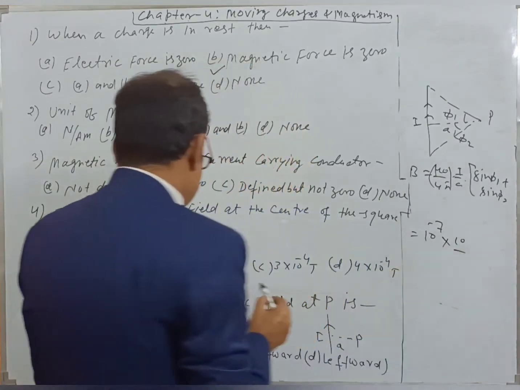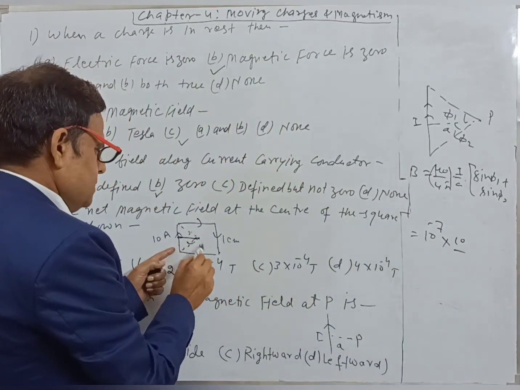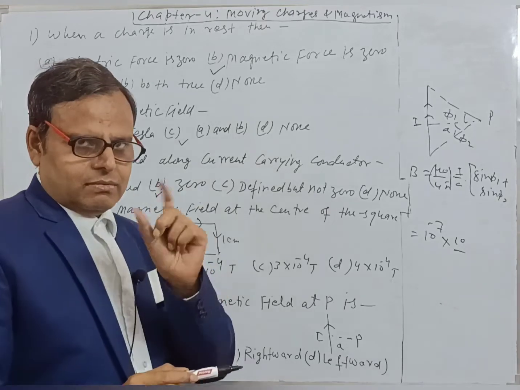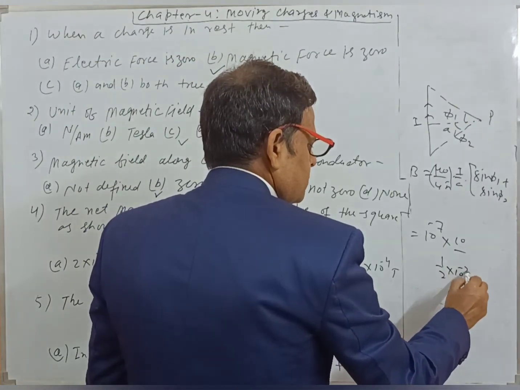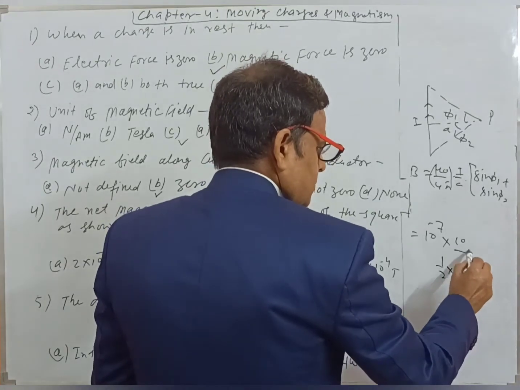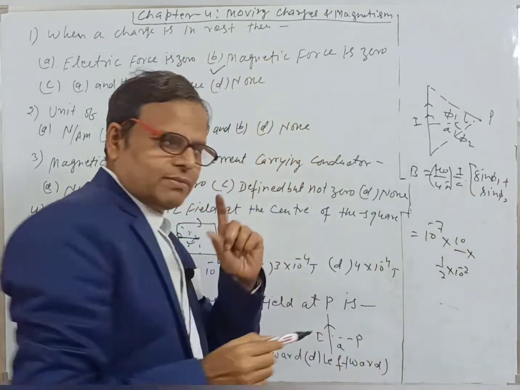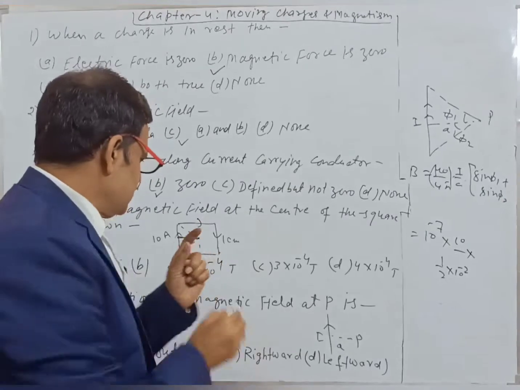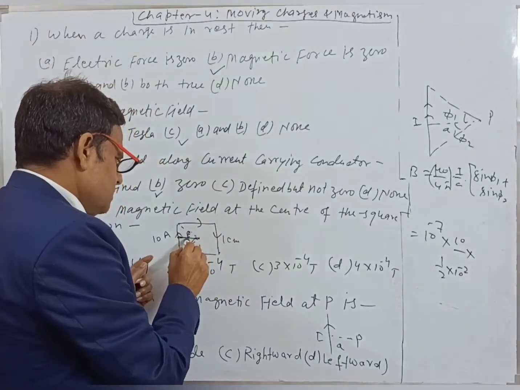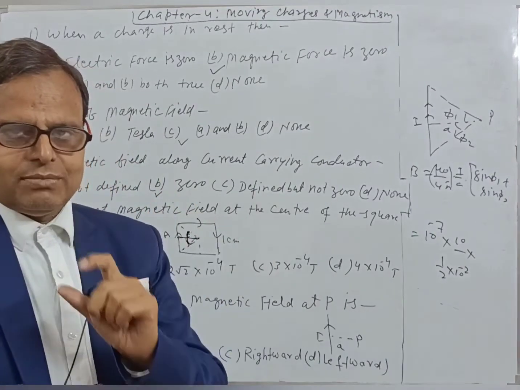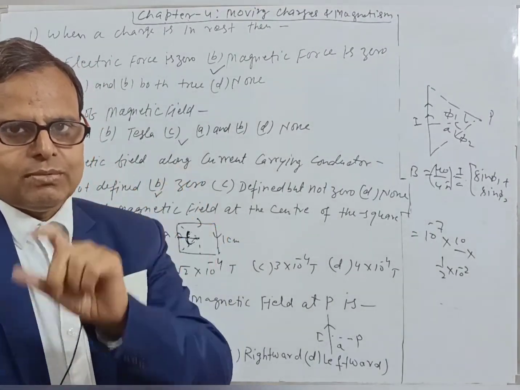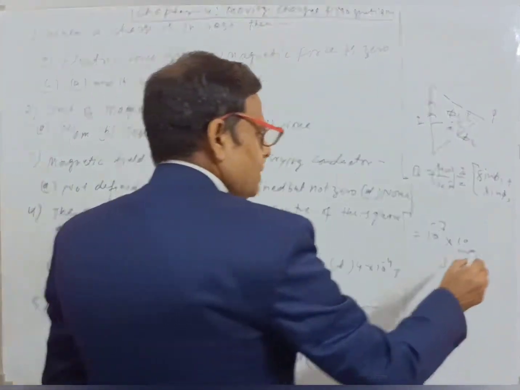The value of A is half of the side, that is 1 by 2 centimeter, converted into meter, 10 to the power minus 2, into sin 45 plus sin 45. This angle will be 45, this angle will be 45. Sin 45 plus sin 45 means 1 by root 2 plus 1 by root 2, that is 2 by root 2, which cancels out to root 2.